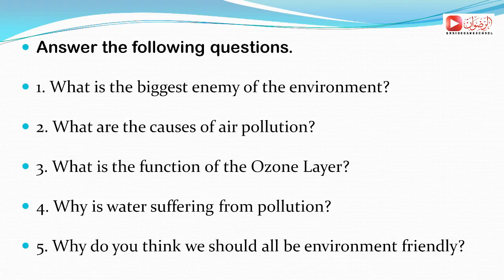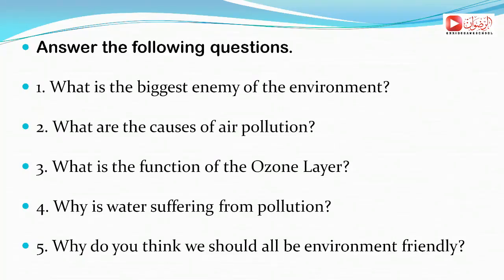The first question is, what is the biggest enemy of the environment? Second, what are the causes of air pollution? What makes air dirty? Clear? Third, what is the function of the ozone layer? You have to check what ozone layer means. You have it in the text.